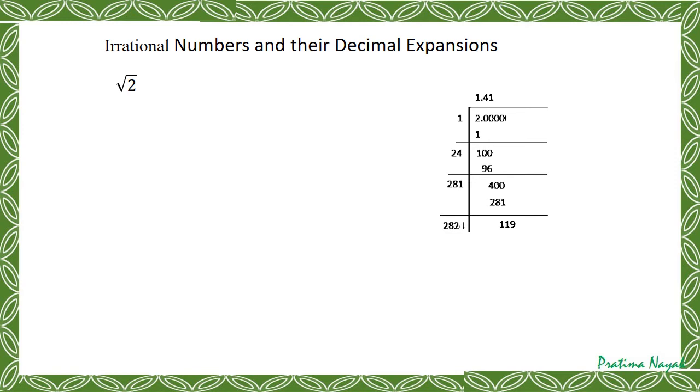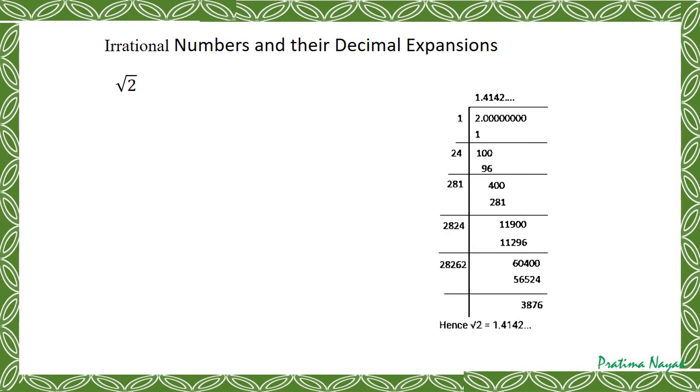Again I'll take 2 zeros, 2 0, and I'll put a 4. If we do this, again you will get your 2. That means I have gone up to 4 places, still I am not getting any repetition. So you will go on doing this, you will find different and different numbers. So it is not recurring, neither are we getting the remainder 0, nor are we finding repeated numbers after the decimal.